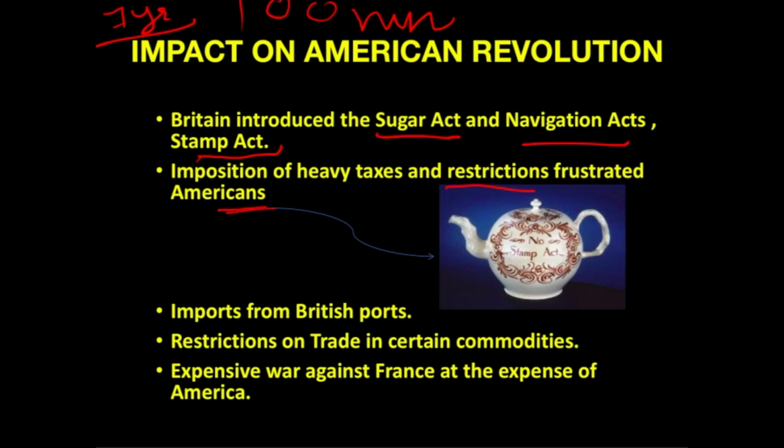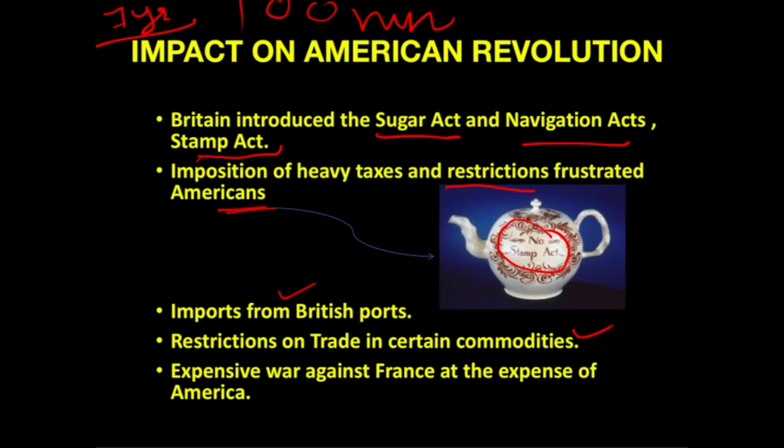They started the campaigns of No Stamp Act and No Taxation Without Representation, and all these movements started. At that particular time, movements like the Sons and Daughters of Liberty also started. They wanted the American market and people to be as liberalized as the British markets and people are. They demanded it.